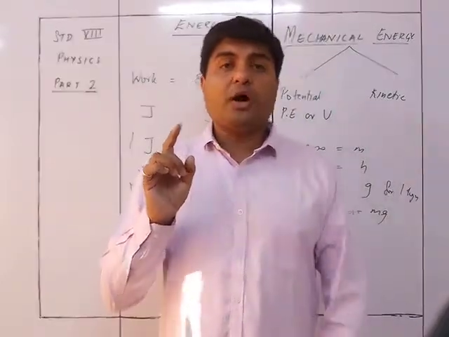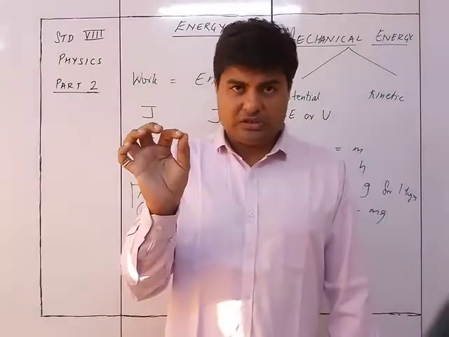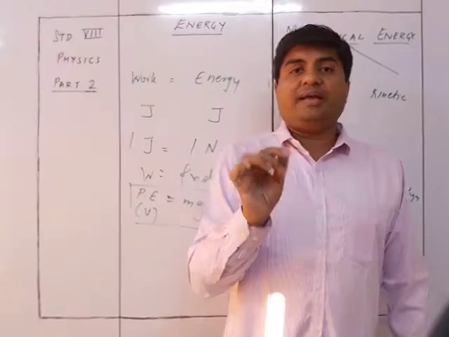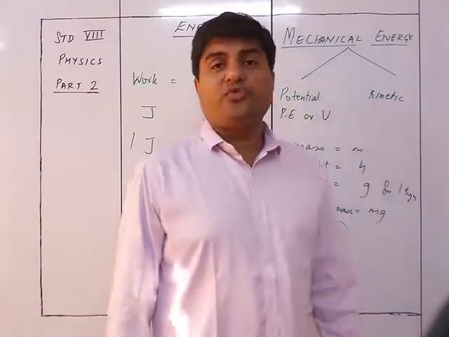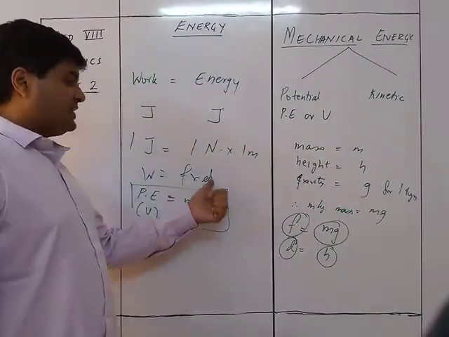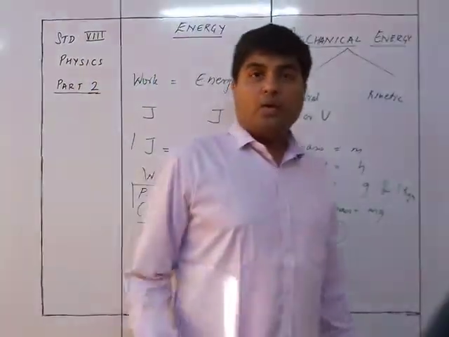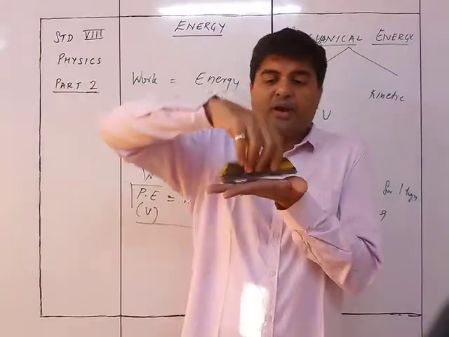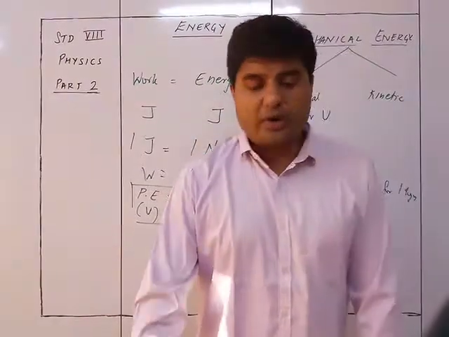Force for 1 kg is g. So m kgs will be mg. Right? Distance traveled is height, which is h. So we know work is equal to force into distance traveled. Force is m into g and distance traveled is h. Hence the work done is mgh. But work done over here is equal to the potential energy attained by the body. Work done on moving the body from here to here is equal to the potential energy of the body. Hence the potential energy of the body is mgh.